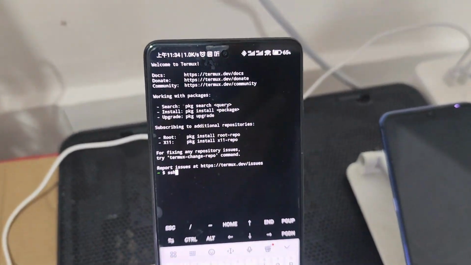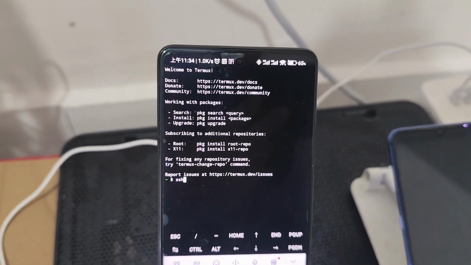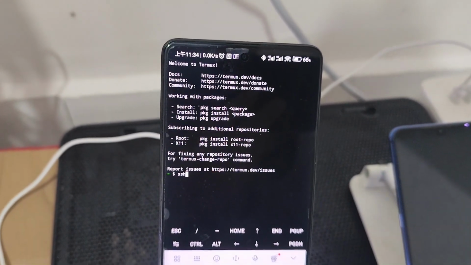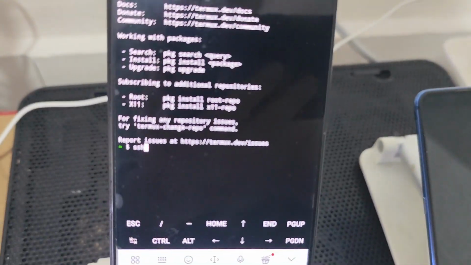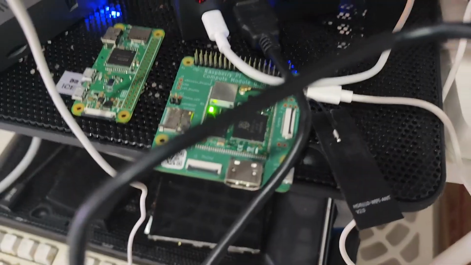Well, today is December 31st, 2025. Tomorrow is 2026. Let's talk about it now. This one I use every day. This system of the Raspberry Pi.